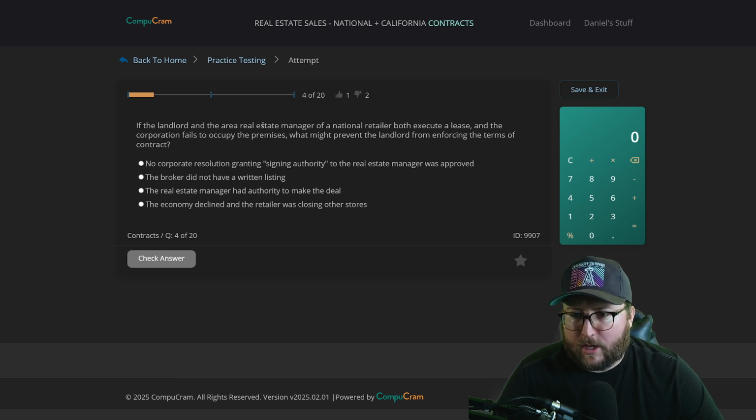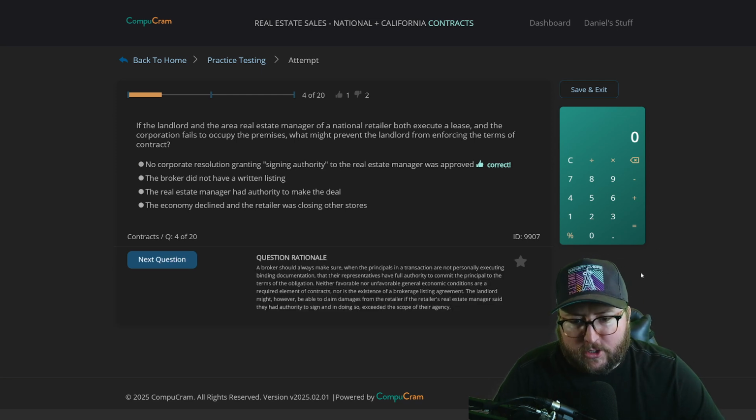If the landlord and the area real estate manager of a national retailer both execute a lease and the corporation fails to occupy the premises, what might prevent the landlord from enforcing the terms of contract? I don't think they did have a written listing. The real estate manager had authority to make the deal. Okay. Economy, I think it's A or D. No resolution granting. I'm going to go with this. No corporate resolution granting signing authority to the real estate manager was correct.